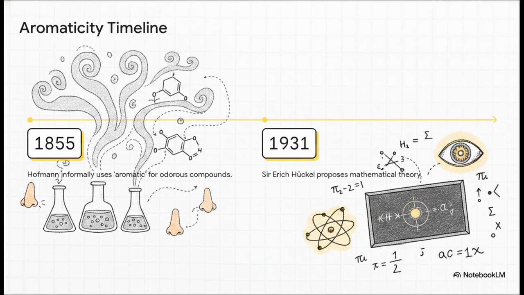By 1931, the German chemist and physicist Sir Erich Hückel completely flipped the script. He moved us away from human senses and straight into hard physics, proposing a strict mathematical theory to figure out if a molecule actually possessed these special properties.